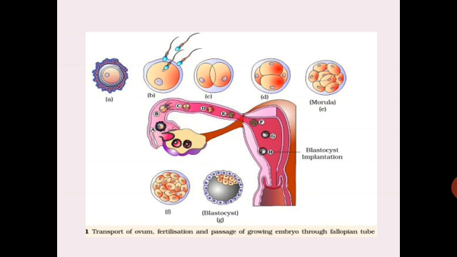So this is the region where the development is occurring, and then finally this blastocyst reaches the endometrium of the uterus and gets attached to the endometrium, which is called implantation. So this diagram shows you the transport of the ovum, fertilization and passage of the growing embryo through the fallopian tube. So again a very important question from the exam point of view.